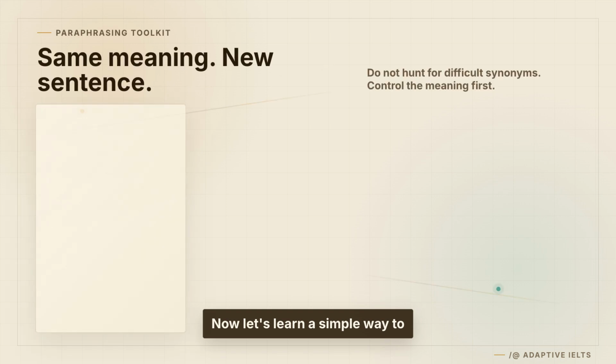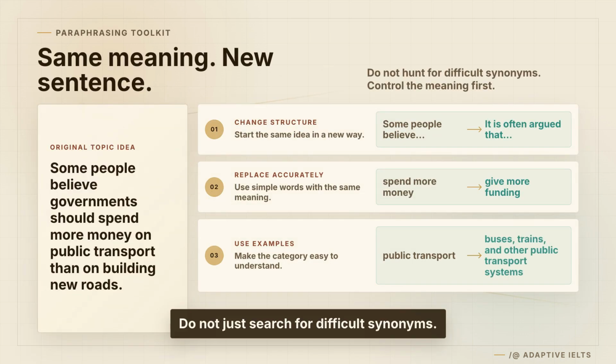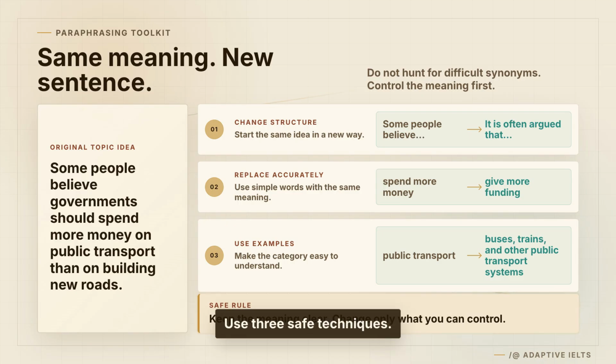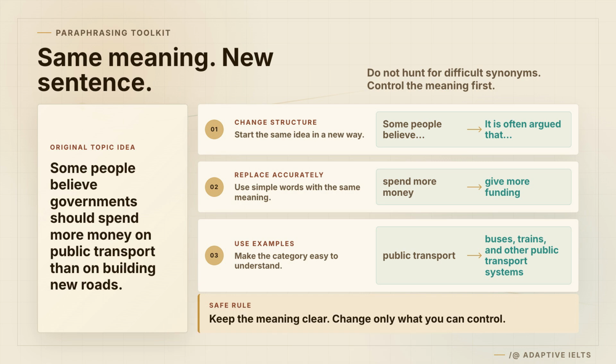Now let's learn a simple way to paraphrase. Do not just search for difficult synonyms. Use 3 safe techniques. First, change the structure. Some people believe can become, it is often argued that. Second, replace topic words accurately. Spend more money can become give more funding. Third, use examples or category words. Public transport can become buses, trains, and other public transport systems. The goal is not to sound complicated. The goal is to keep the meaning clear.